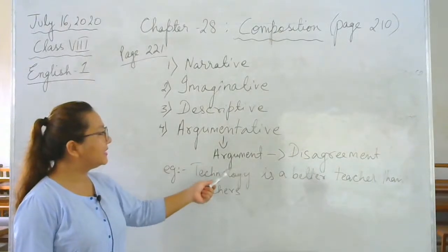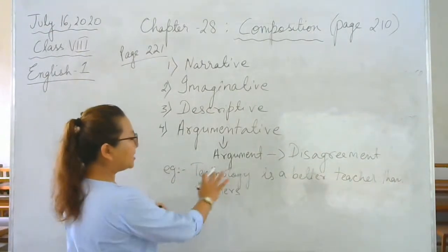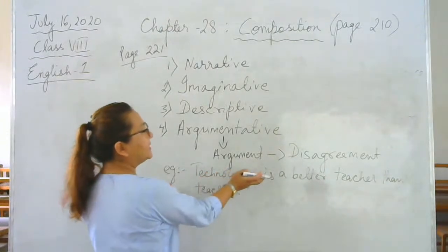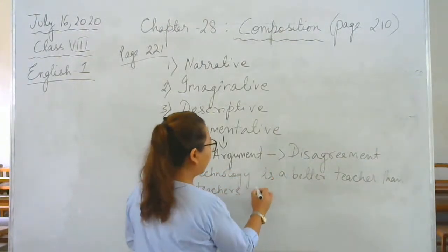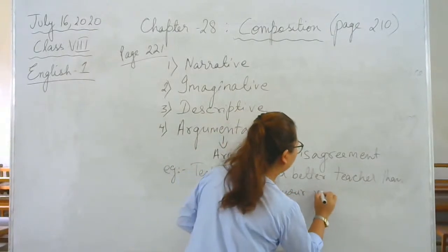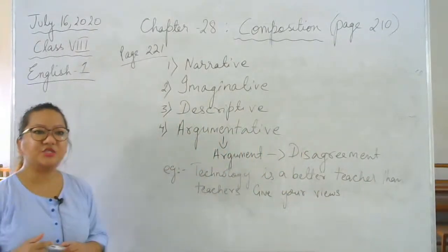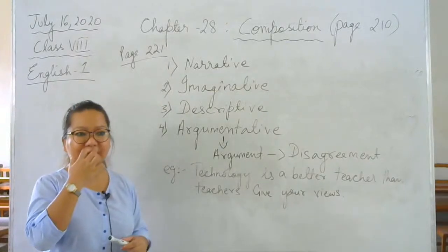Now, what happens in an argumentative composition is that the question will come like this. Technology is a better teacher than teachers. Give your views. Question usually comes like this.